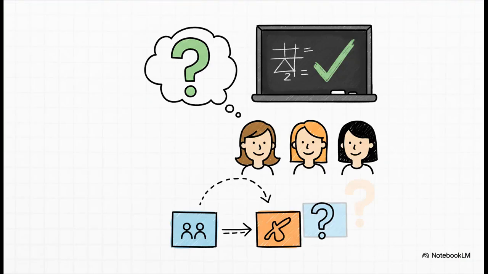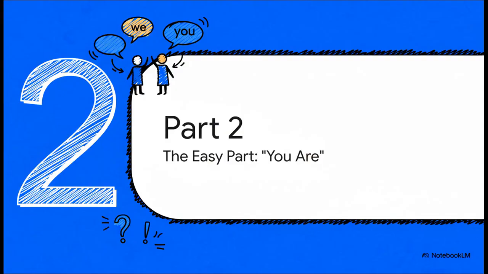So if you're working with your team and you want to check if you have the right answer, the statement, we are correct, just becomes the question, are we correct? You just flip them. Easy, right? Okay, let's move on and see how this gets even better. All right, you've totally got we are down.